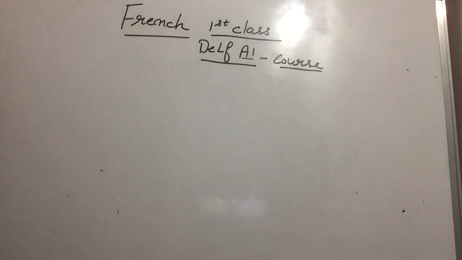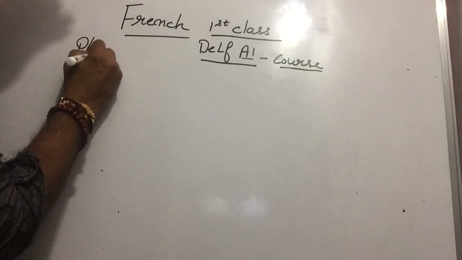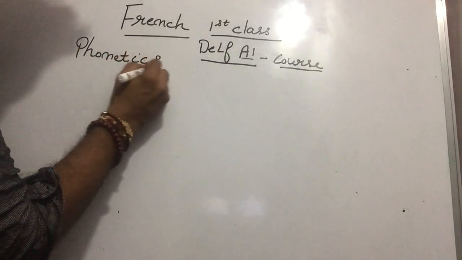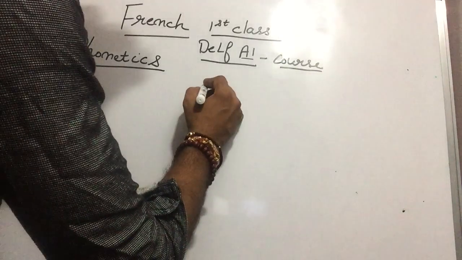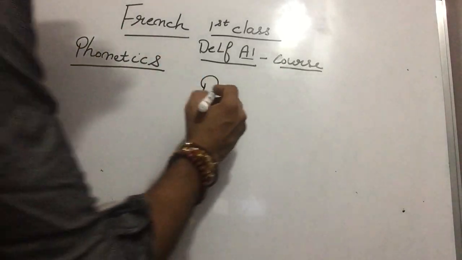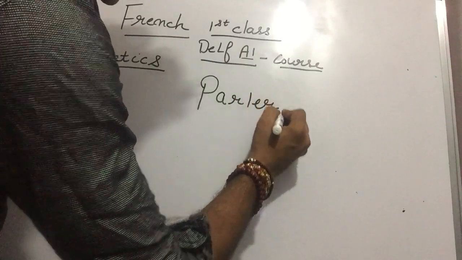In order to move forward in the French language, because today is the first class, first we have phonetics. First you have to read the language. For example, Paji, if I ask you, what is this?